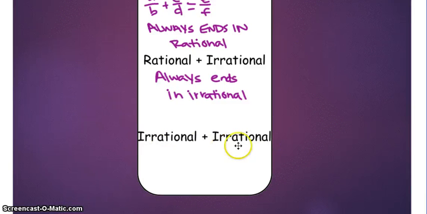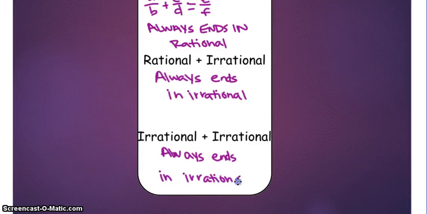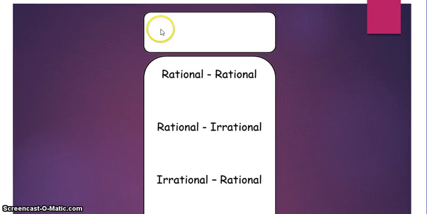Okay, an irrational plus an irrational always ends in an irrational. Okay, does that make sense? Because if you add something that never ends, never repeats, to something else that never ends and never repeats, when you add them and put them together, you're still going to get something that never ends and never repeats. Alright, our next one is subtracting.